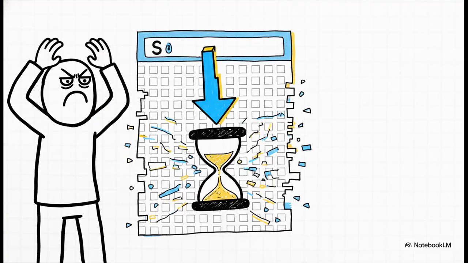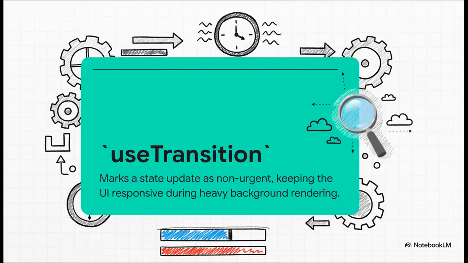Oh man, we've all been here, right? You're typing in a search bar, and with every single letter, the whole UI just freezes. It feels janky, it feels broken, all because it's frantically trying to filter some giant list in the background. This is the exact problem that concurrency was built to solve. And the solution is useTransition. It's this brilliant hook that lets you basically tell React, hey, this state update, it's not urgent. Take your time. So React can keep the urgent stuff, like your typing in the input box, super responsive, while it works on that heavy list filtering in the background without freezing the UI. No more jank, it just works.